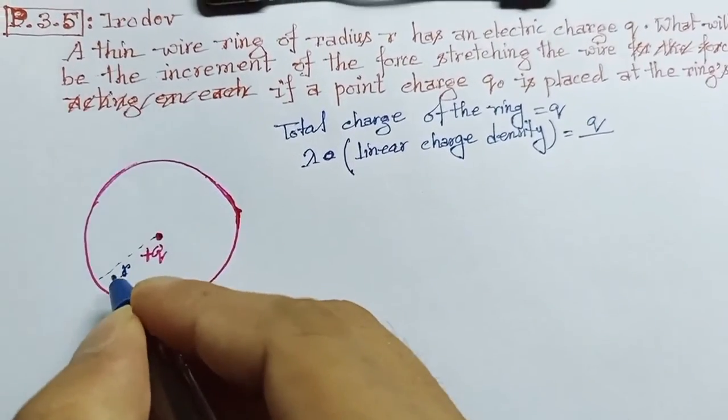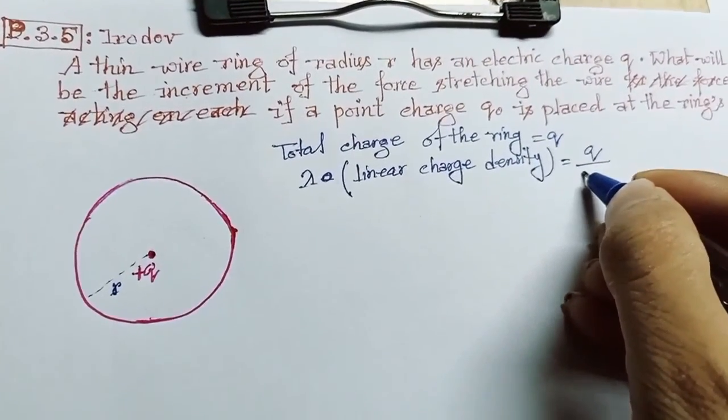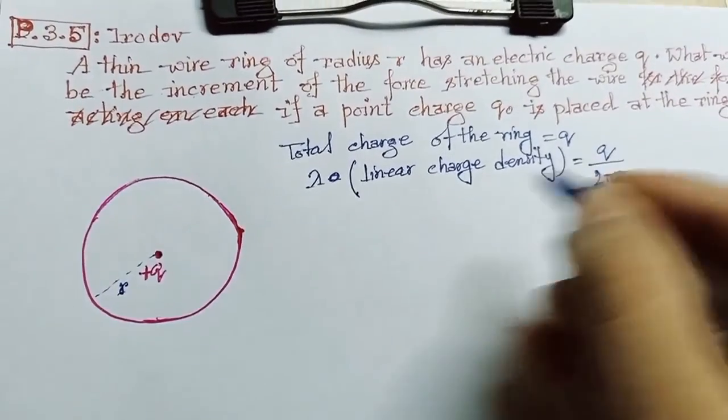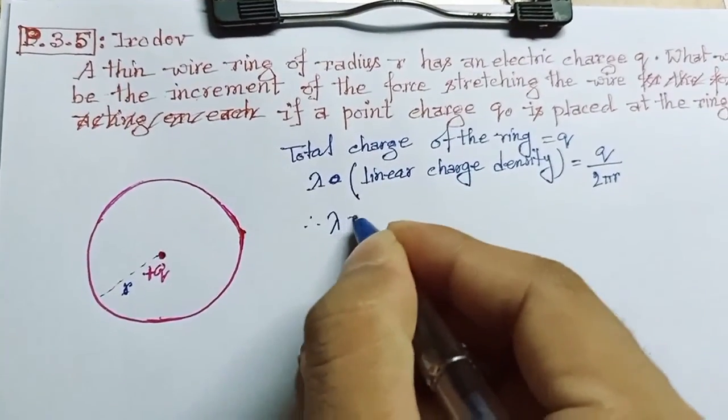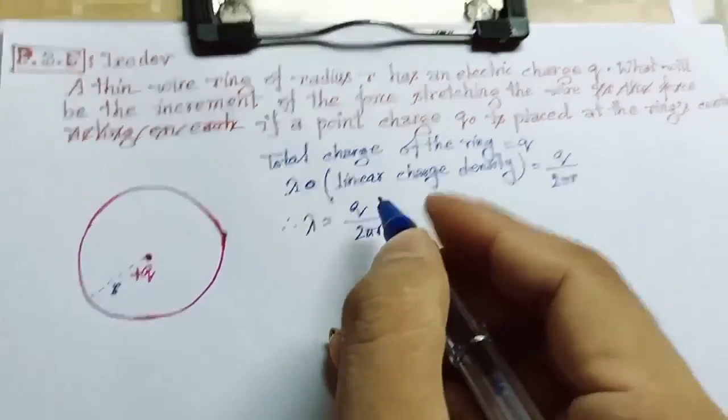As the radius of the circle is given as r, the circumference is equal to 2 pi r. So we can write lambda is equal to q divided by 2 pi r.